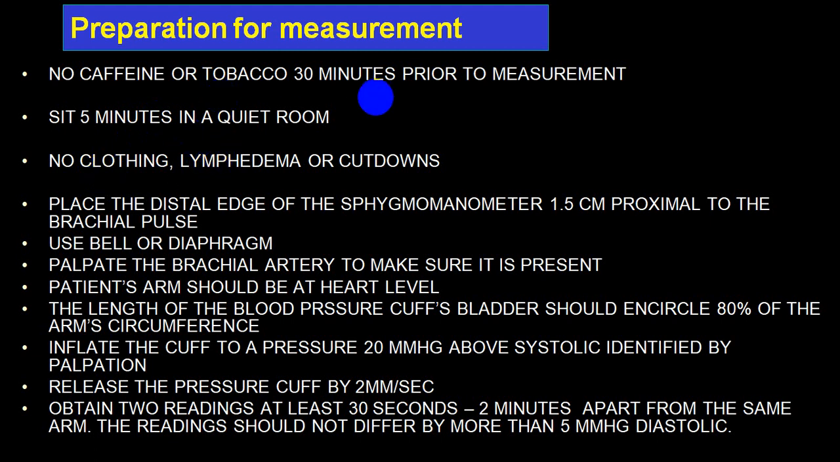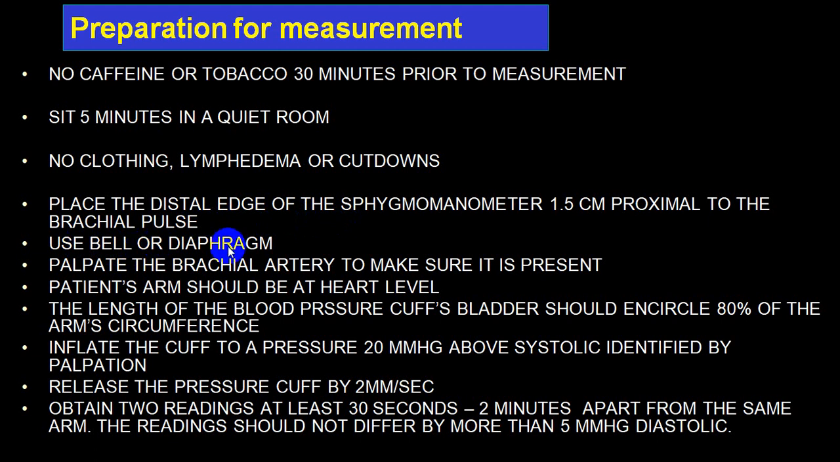There should be no cut downs, no lymphedema. So don't measure the blood pressure in an arm which has a plaster, or lymphatic edema, or where there is an injury. Place the distal edge of the sphygmomanometer 1.5 centimeters proximal to the brachial pulse. That is, the BP cuff should be at least 2 to 3 fingers above the elbow.